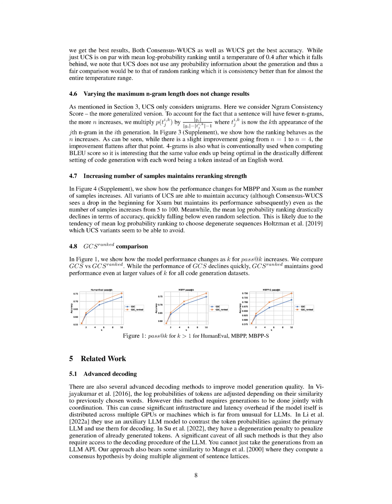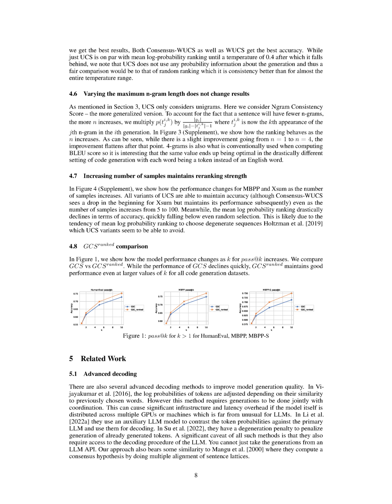We also found that changing the maximum n-gram length doesn't affect the results. As we mentioned earlier, UCS only considers unigrams. In this section, we look at the n-gram consistency score, a more generalized version. To adjust for the fact that a sentence will have fewer n-grams as n increases, we multiply the probability of the kth appearance of the jth n-gram in the ith generation by the ratio of the length of the ith generation to the difference between the length of the ith generation and the length of the jth n-gram minus 1.